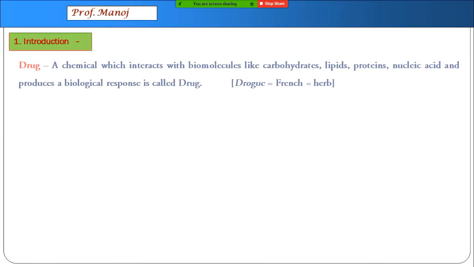Now with this word drugs, we usually have a different notion in our mind. But this word drug has come from a French word drogue, which means herb. And as you know, in earlier days, medicines were all from natural products, mainly plant products. Now, the current meaning of drug is a chemical which interacts with biomolecules in our body like carbohydrates, lipids, proteins, nucleic acids, and after interaction, they create a biological response. That chemical is known as a drug.